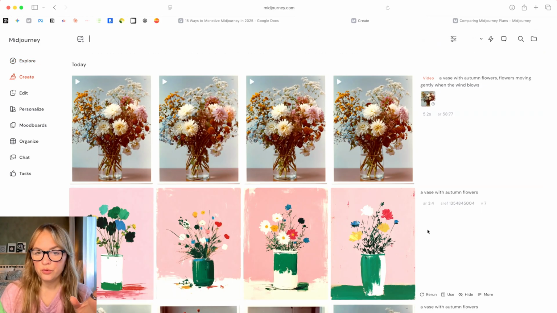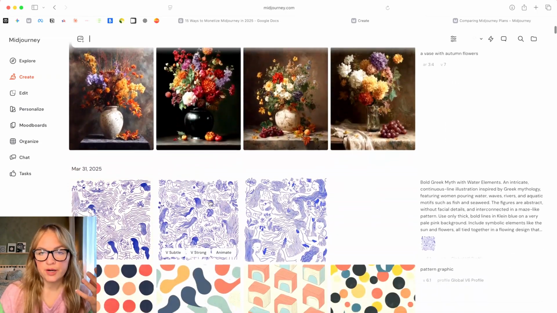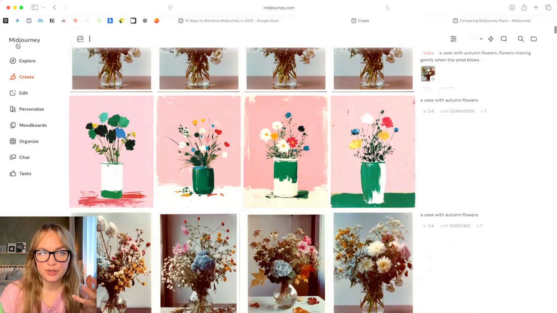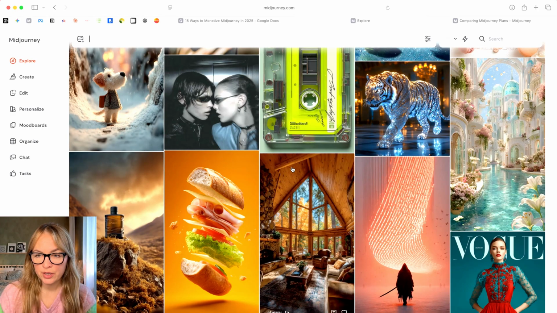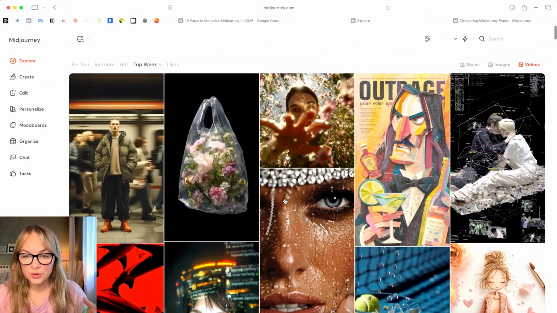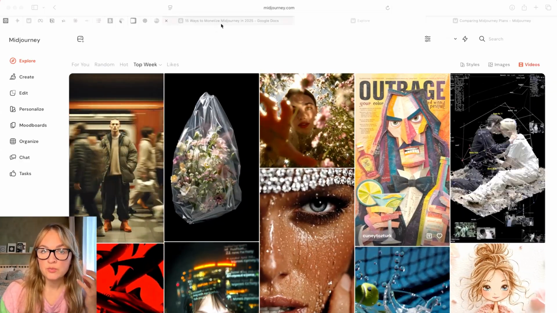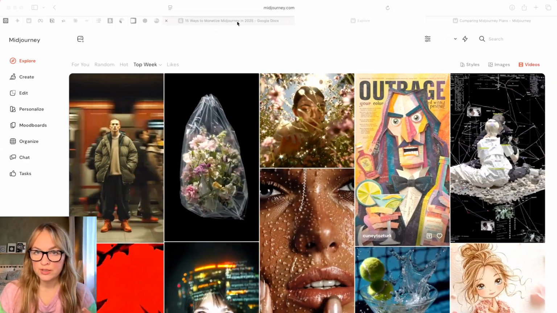So I walked through my favorite features. You already see that you can create an incredible variety of different images. There's endless inspiration for what you can create. You can choose your aesthetic, and you can create your own aesthetics to create images. And now let's move on to how you can monetize that.